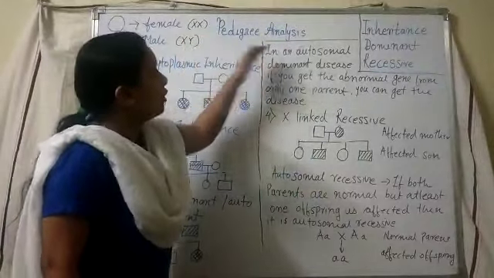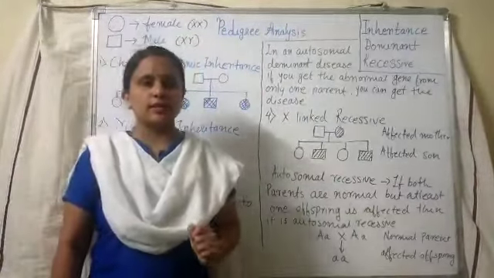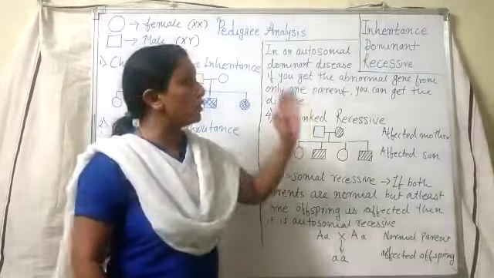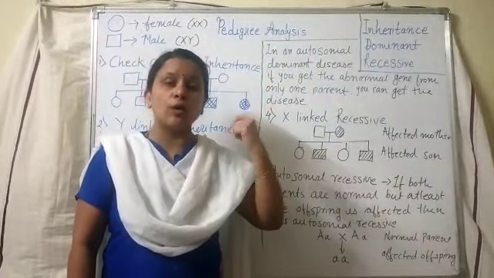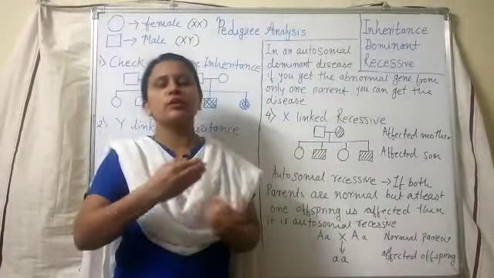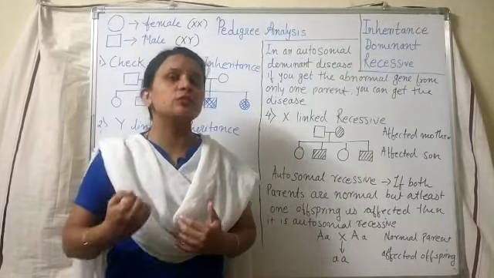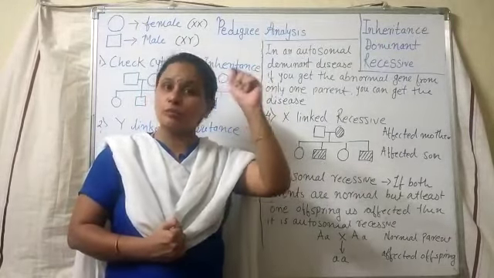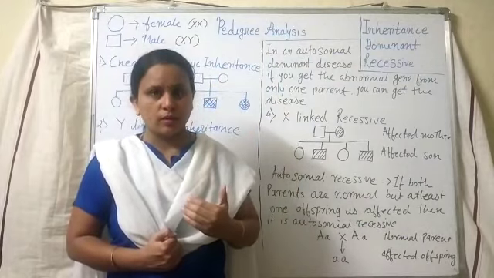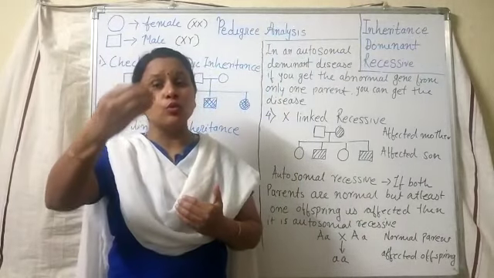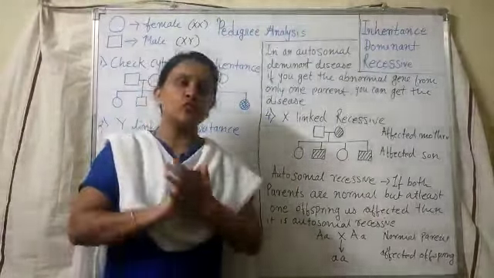So in short, pedigree analysis is a whole and soul study about inherited genes and how they help you cure that patient, or see the history behind it: from which parent this particular gene has come, and why it is able to express. All those things we have to study.